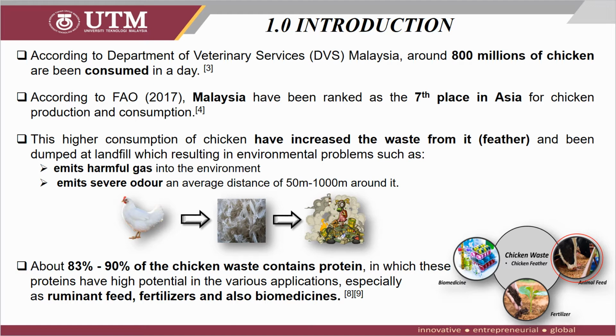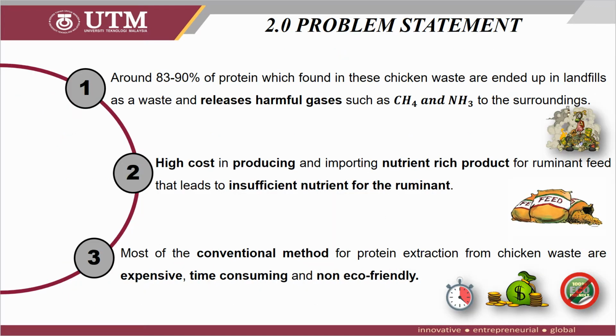But do we realize that this chicken waste contains about 83 to 90% of protein, which actually can be converted into valuable products? Thus, this explanation leads to a few problem statements that need to be considered. The first problem is that around 83 to 90% of the protein found in this chicken waste ends up in the landfill as waste and releases harmful gases such as methane and ammonia to the surroundings.